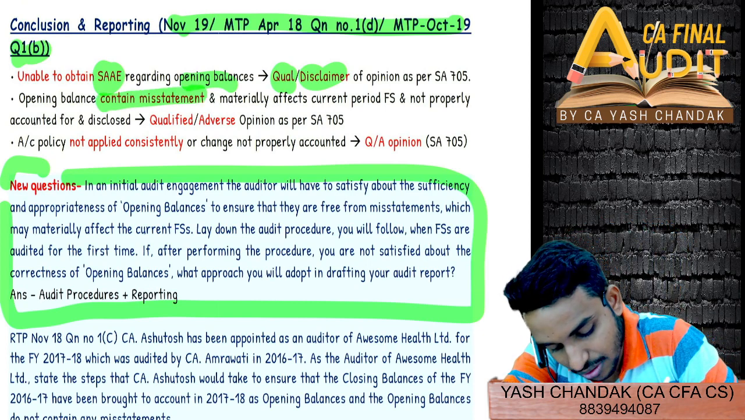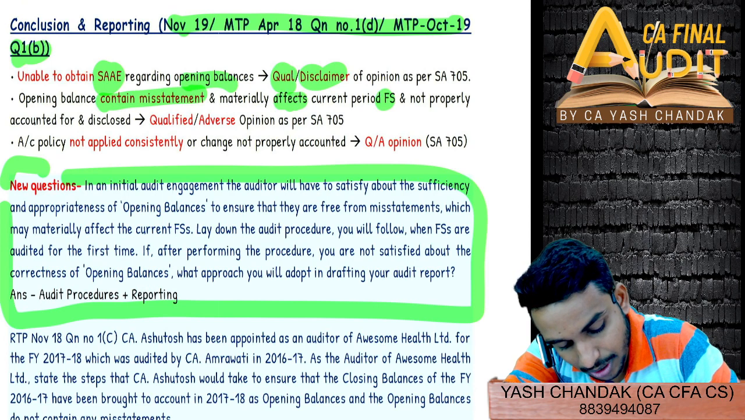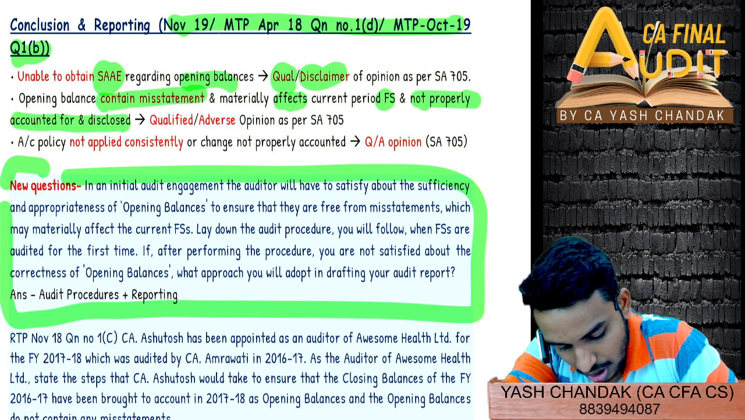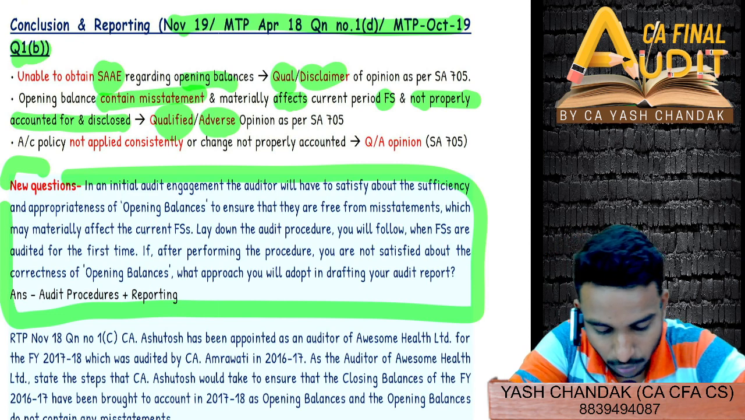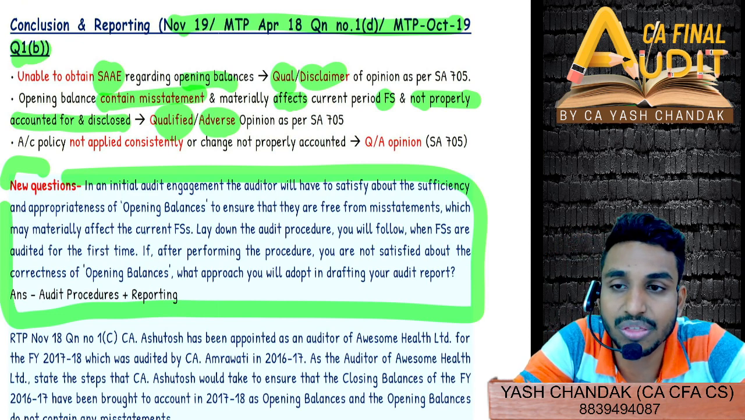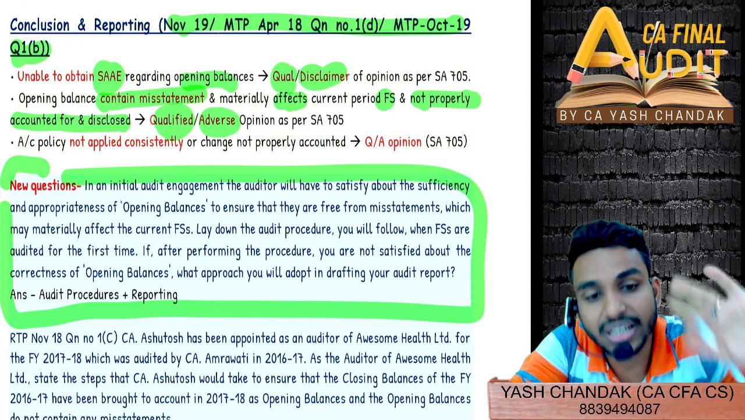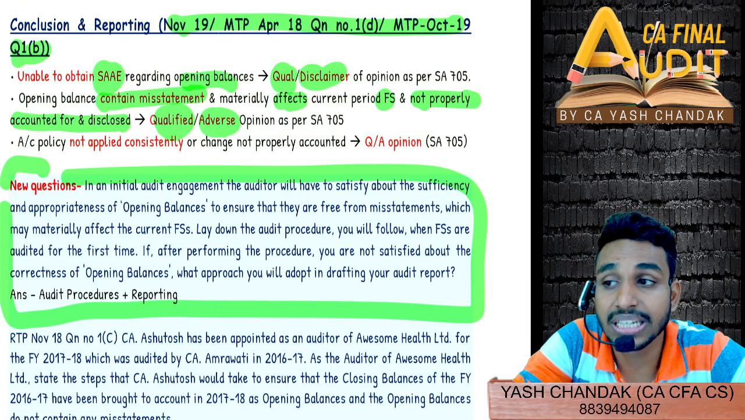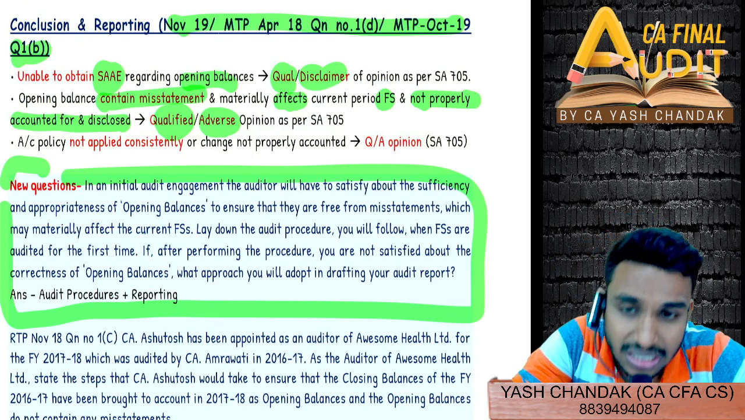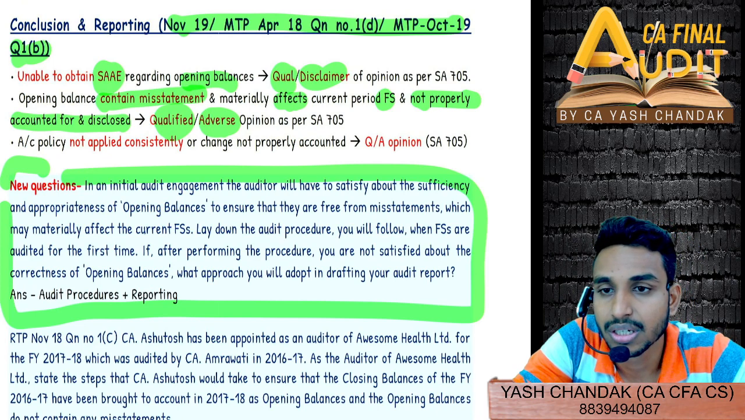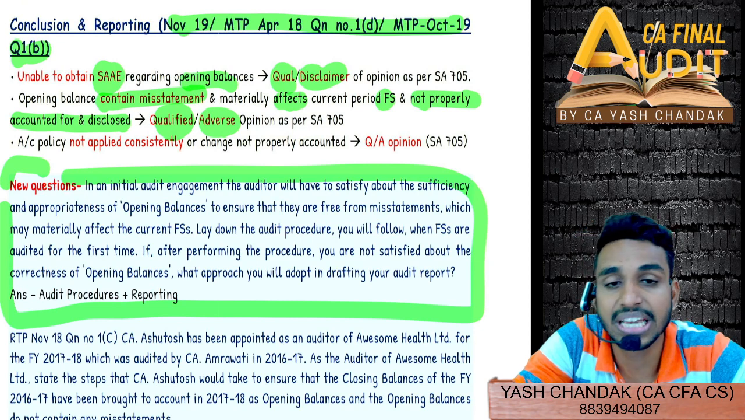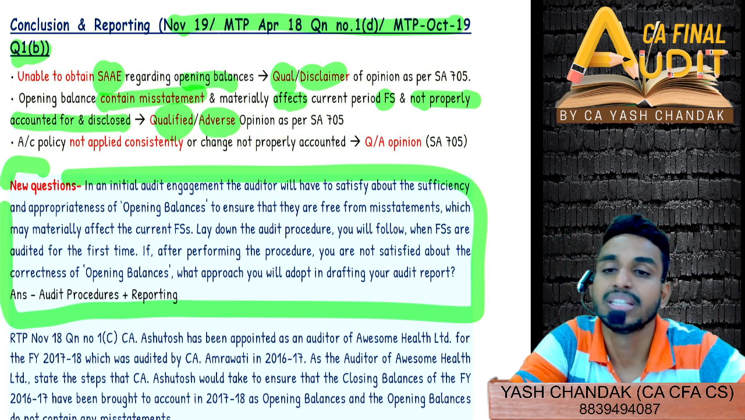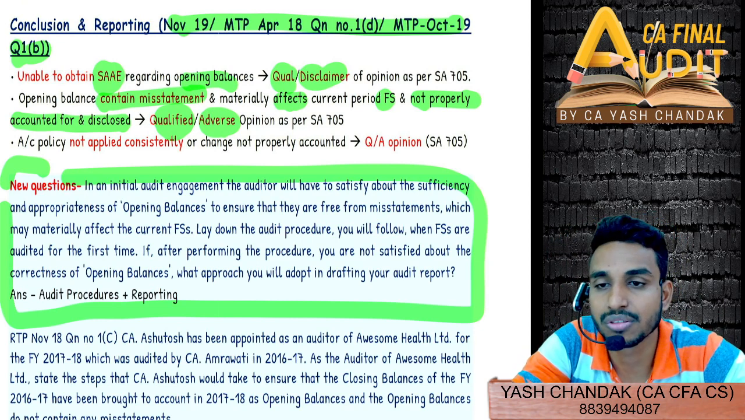If an opening balance contains a misstatement that materially affects the current period financial statement and is not properly accounted for and disclosed, then it is qualified or adverse opinion. That means you have obtained PSI that yes, the opening balance does contain a misstatement, and that could materially affect the financial statement. If not properly accounted for and disclosed, then you can do qualified or adverse.